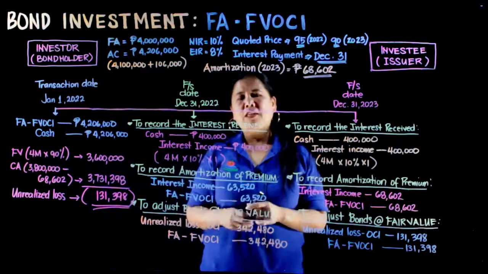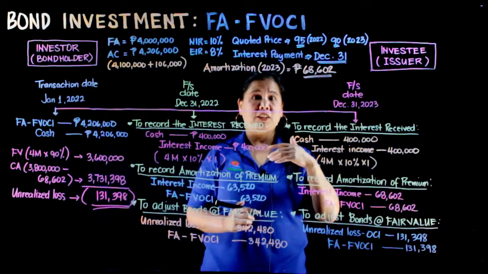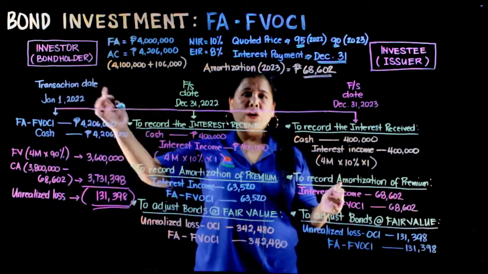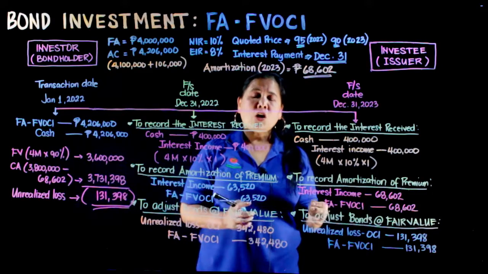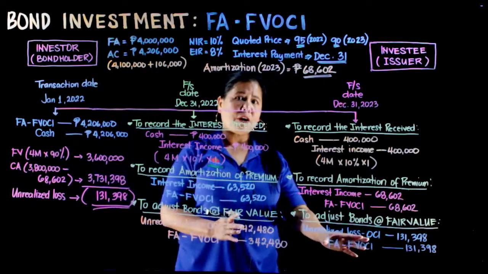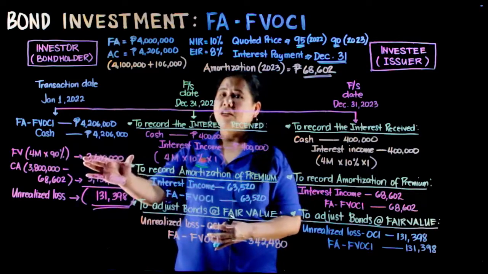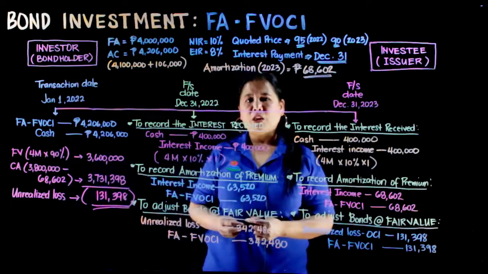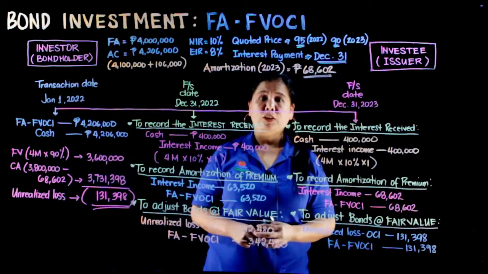Yan ang concept natin. The subsequent measurement, kapag mag-prepare ka na ng financial statement ni investor, ang measurement ng iyong investment ay at fair value. So, magre-reflect dito sa iyong T-account, ang iyong account na financial asset, FVOCI, ay magiging 3,600,000. Yan ang fair value ng investment natin on December 31st, 2023.